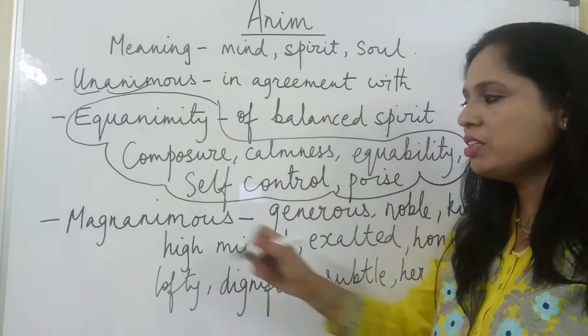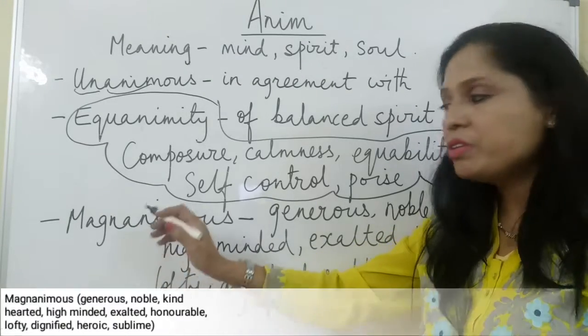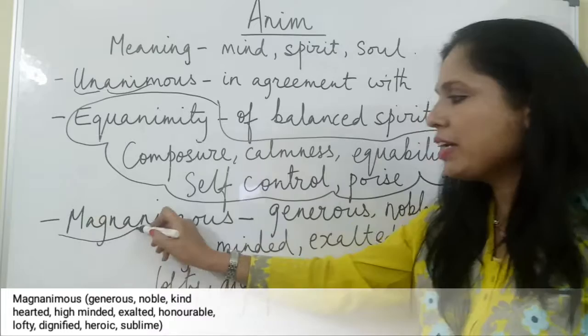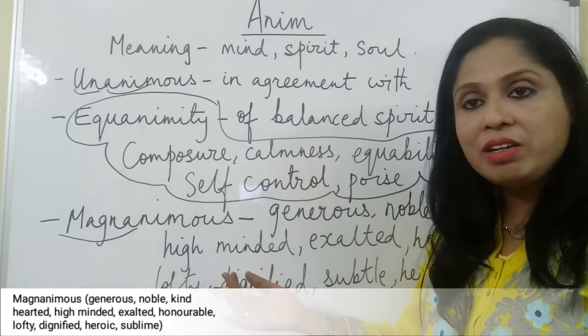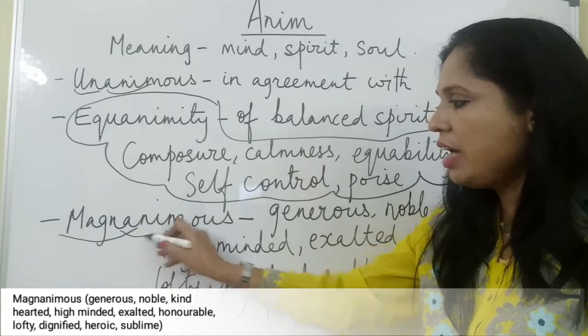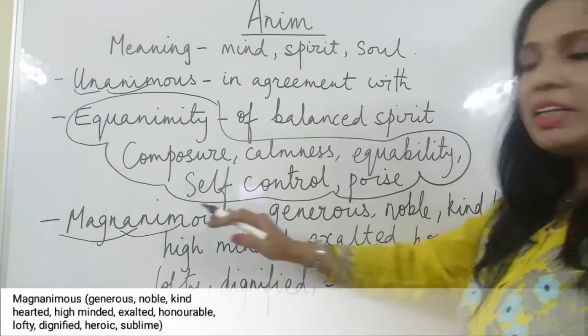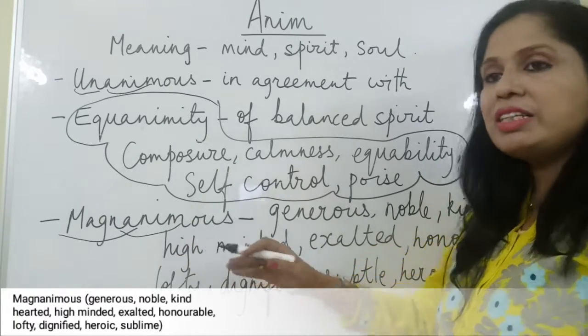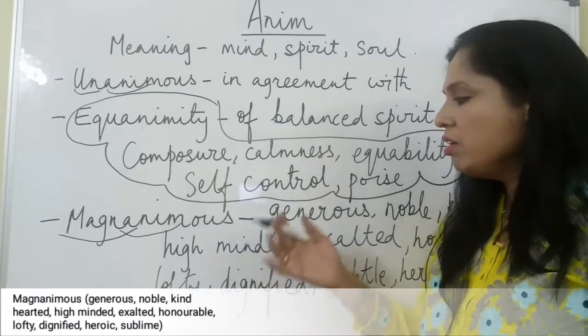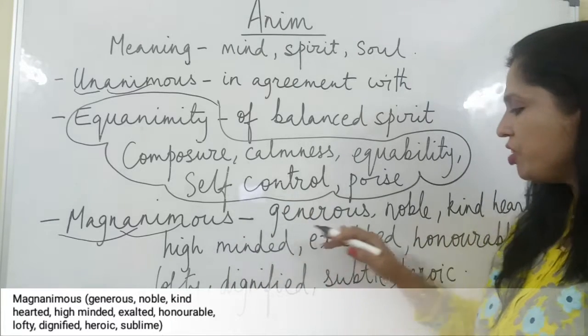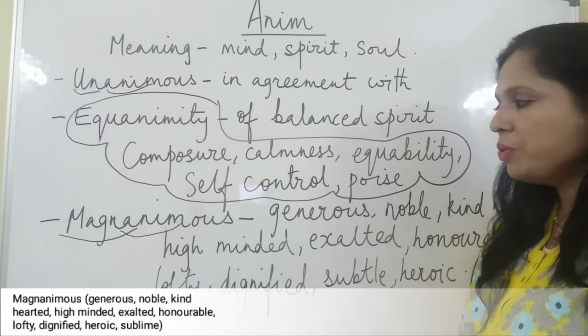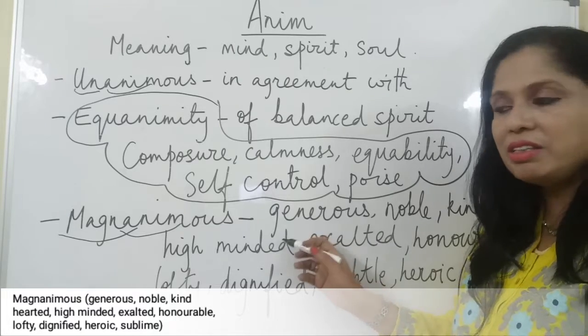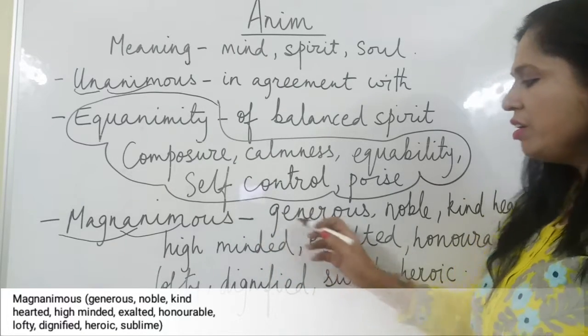The next word is also made up of two words, that is magna, which means big or huge, and anim. A magnanimous person is big-hearted, large-hearted, or generous. So again, I have here some synonyms of this word.